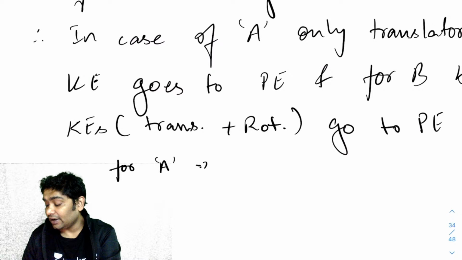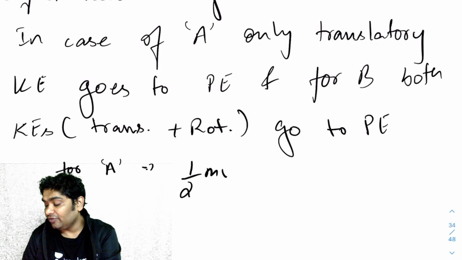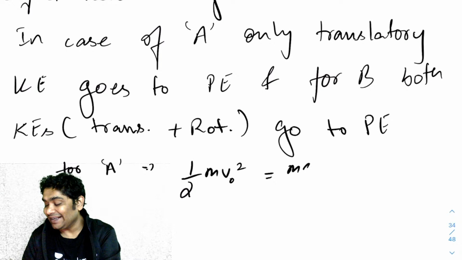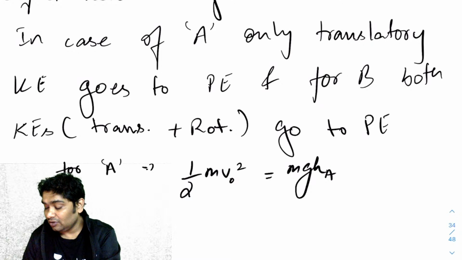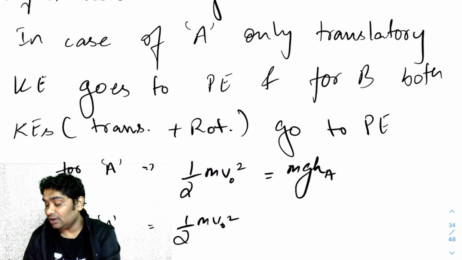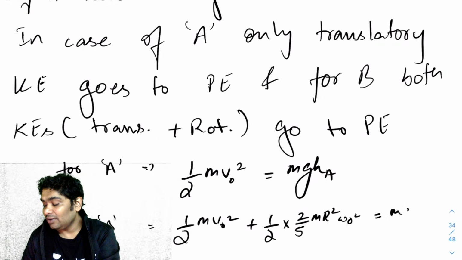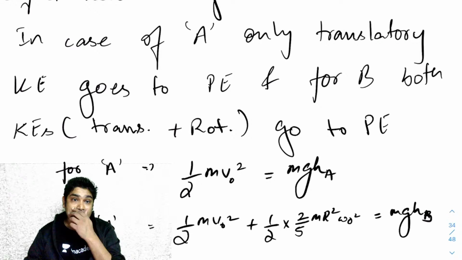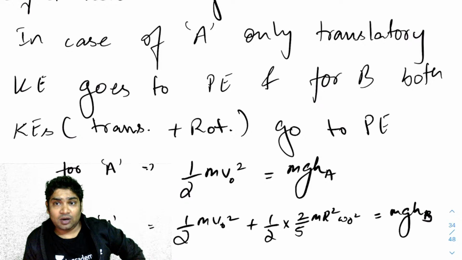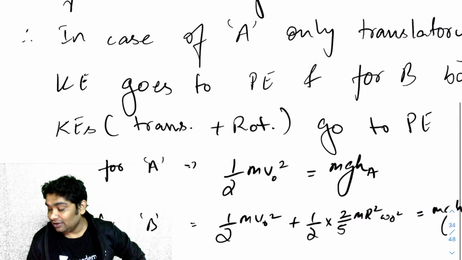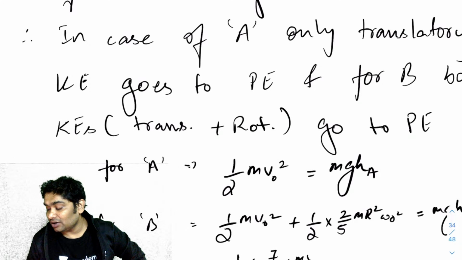For A, applying energy conservation, half m v naught square should be equal to m g hA. And for B, I will write half m v naught square plus half I CM, which is 2 by 5 m r square, omega naught square, equals m g hB. Correct. Now you also know for pure rolling omega naught r will be equal to v, so in fact here you would have half into 7 by 5 into m v naught square.